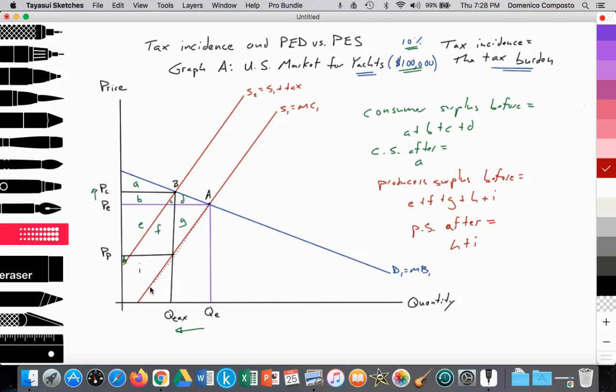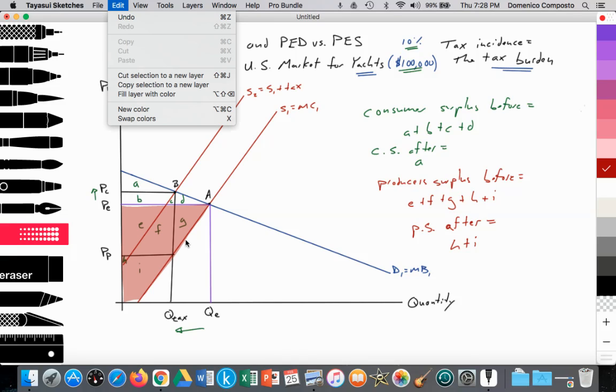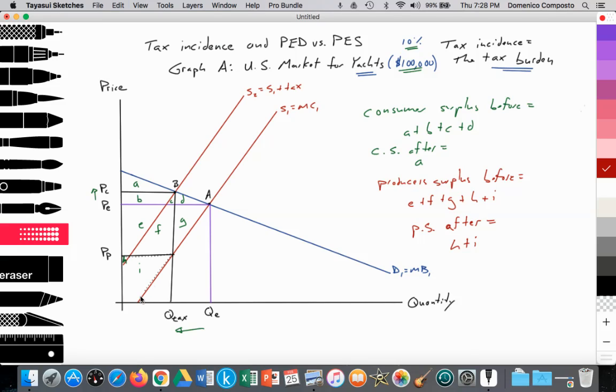This was the producer surplus before the luxury tax. And then we'll see that it has been reduced to areas H and I. So less surplus, kind of less profit for the firm. Great. So let's go ahead and leave that area, and let's label this reduced producer surplus.